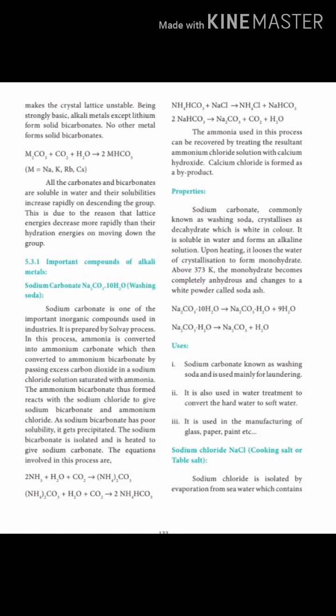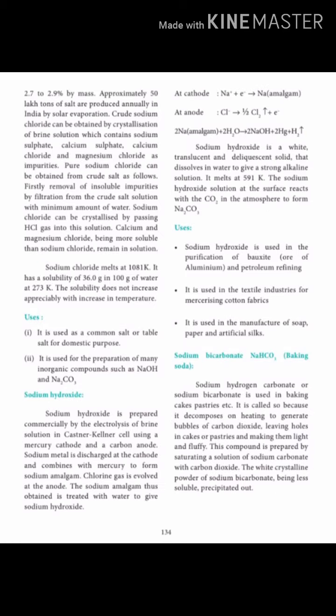Second point, crude sodium chloride can be obtained by crystallization of brine solution, which contains sodium sulfate, calcium sulfate, calcium chloride and magnesium chloride as impurities. Pure sodium chloride can be obtained from crude salt as follows. Firstly, removal of insoluble impurities by filtration from the crude salt solution made with a minimum amount of water. Sodium chloride can be crystallized by passing HCl gas into this solution. Calcium and magnesium chloride, being more soluble than sodium chloride, remain in solution.